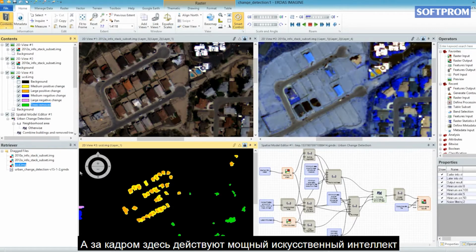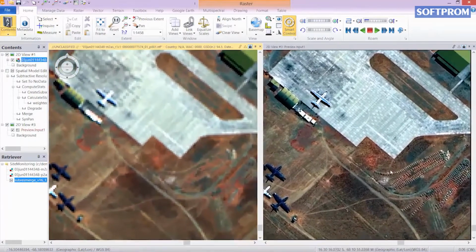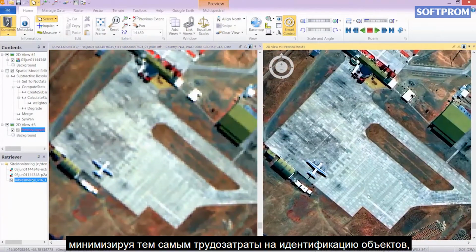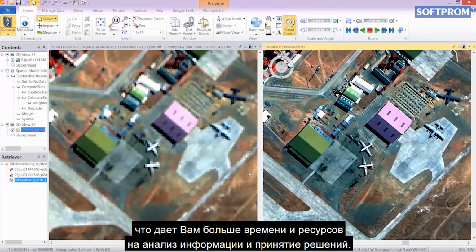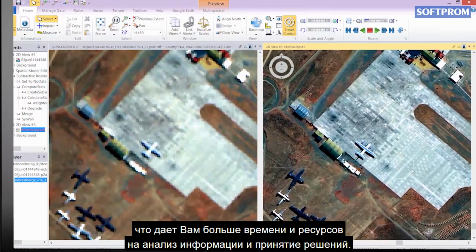Behind the scenes, it uses powerful AI and machine learning algorithms for data processing, reducing the need for labor-intensive object identification, which gives you more time and resources to focus on analysis and decision-making.